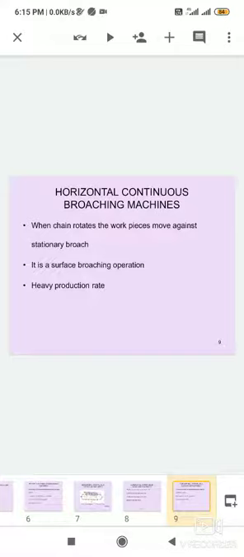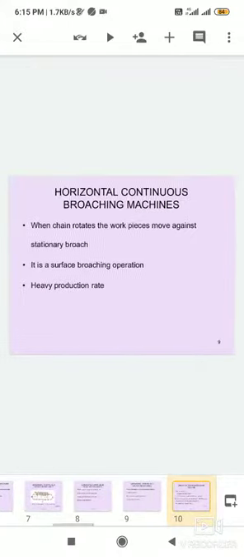When the chain rotates, the workpieces move against the stationary broach. It is a surface broaching operation with a heavy production rate.